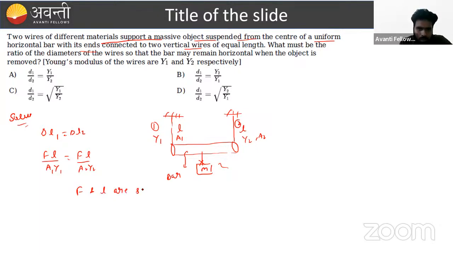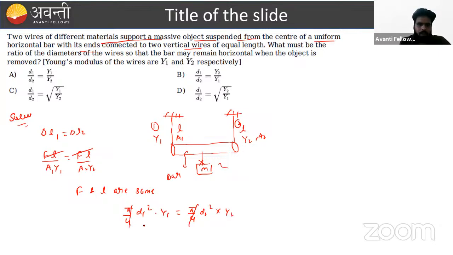L is already given in the problem, and F is the same by symmetry. FL cancels out. A1 is nothing but pi by 4 D1 square, and we always write the area in such a manner, A2 is pi by 4 D2 square.